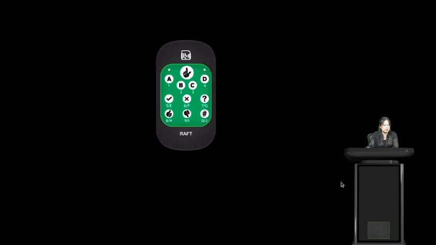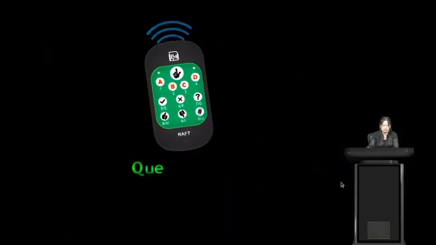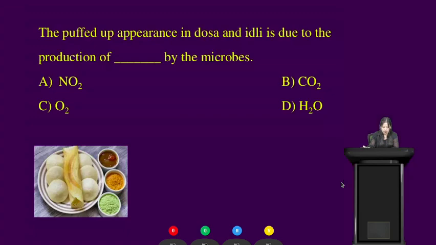All right, so we have the first question for today. Please get your rough devices ready. The question is, the puffed up appearance in dosa and idli is due to the production of dash by microbes. I'm giving you 15 seconds for this question. Your time starts now. Option A is NO2, option B is CO2, option C is O2, and option D is H2O.